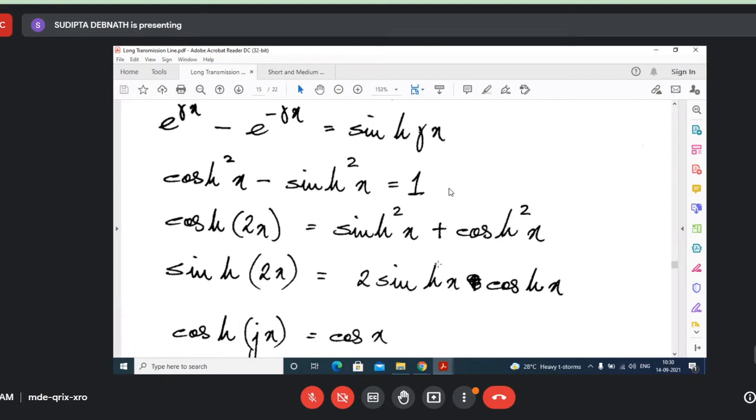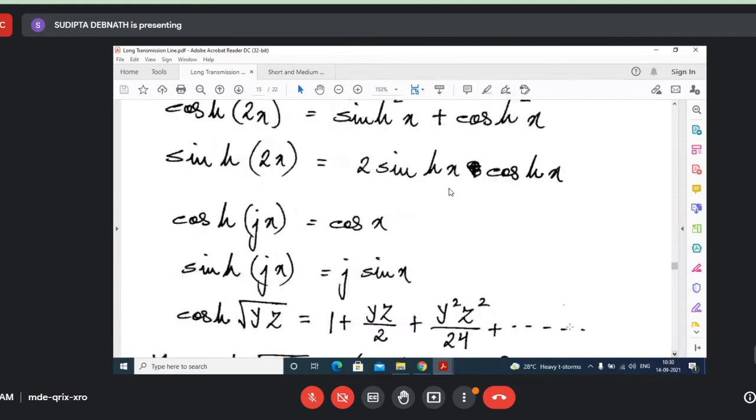For hyperbolic functions, cosh square x minus sinh square x equal to 1, unlike cos square x plus sin square x equal to 1. And you have to remember this one, cosh 2x is sinh square x plus cosh square x. And sinh 2x equal to 2 sinh x cosh x. You need to remember all these things, it will be required. So I have written it in a page so that you can verify it from any of your maths book.